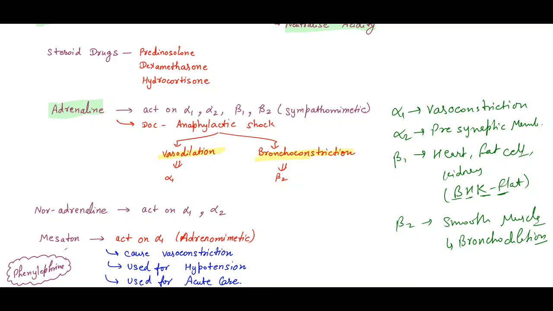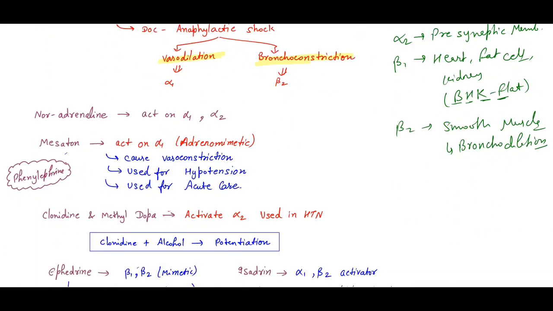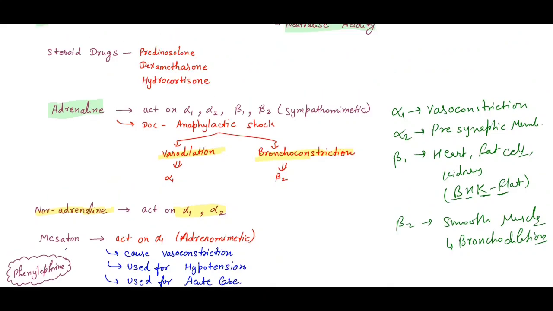Okay, let's first discuss noradrenaline. Remember, noradrenaline acts only on alpha 1 and alpha 2. It does not have action on the beta receptors. Can we give noradrenaline for anaphylactic shock? Of course not.